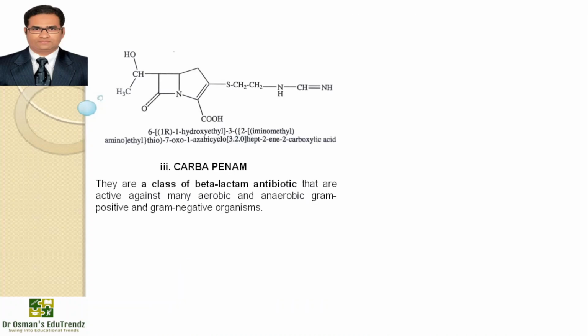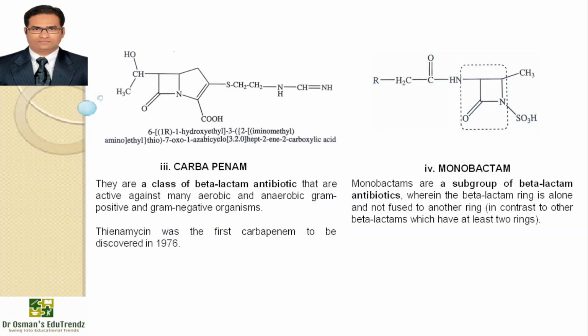Now we have the third beta-lactam antibiotic, that is carbapenem. These are a class of beta-lactam antibiotics that are active against many aerobic and anaerobic gram-positive and gram-negative organisms. So you can see the IUPAC name and structure on the screen. An example of carbapenem is thienamycin, which was first discovered in 1976. Then we have monobactam, a subgroup of beta-lactam antibiotics wherein the beta-lactam ring is alone and not fused to another ring, in contrast to the other beta-lactam antibiotics which have at least 2 rings. Monobactams work only against aerobic gram-negative bacteria like Neisseria, Pseudomonas, etc.